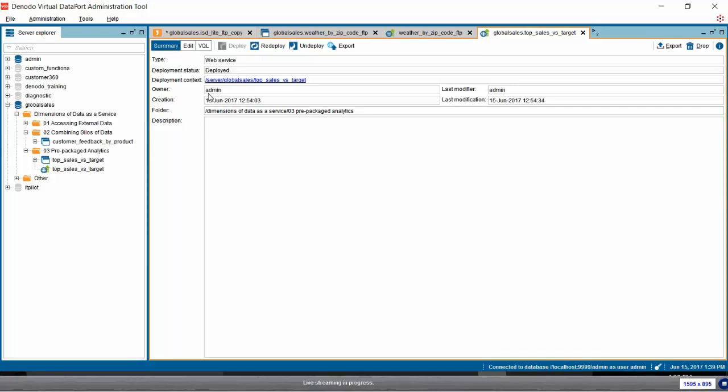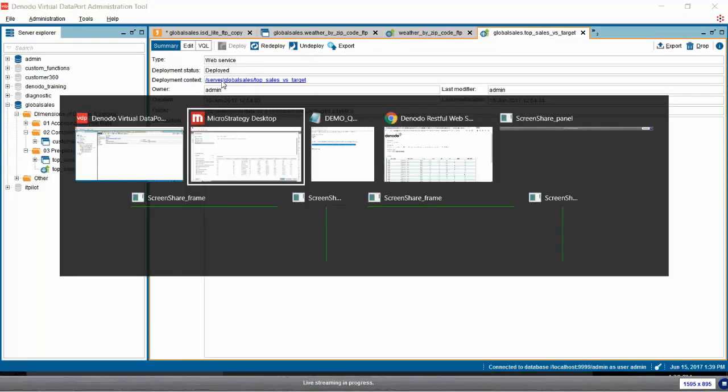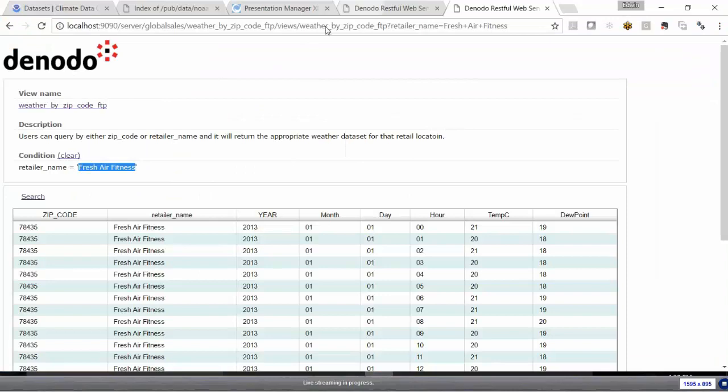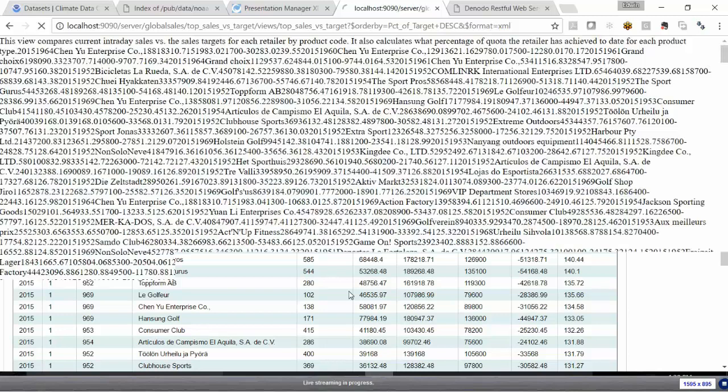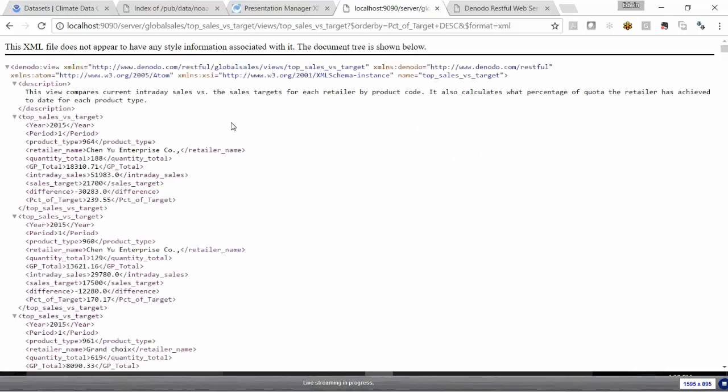And the web service is returning the same data. But we're typically going to want to return this data in something like an XML or a JSON rather than an HTML format. So the application developer is more interested in the data being in a format that they can consume than necessarily being very readable like HTML. And the only thing we need to do to make this data service display in XML format is to just add a little tag at the end of the URL.